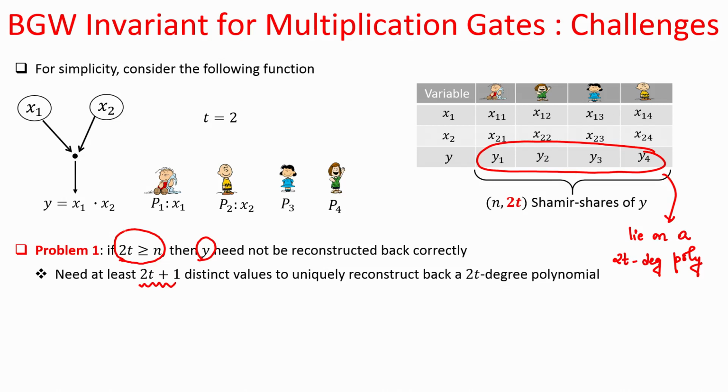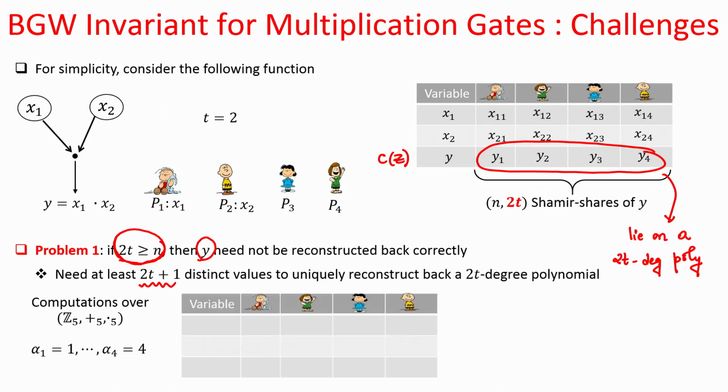But if we are in a setting where n is less than or equal to 2t, then even if all the shares of y are made public, we cannot reconstruct the polynomial c(z) correctly, and if c(z) is not reconstructed correctly, you cannot reconstruct y correctly,